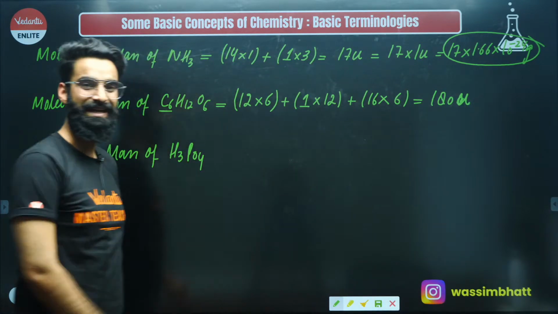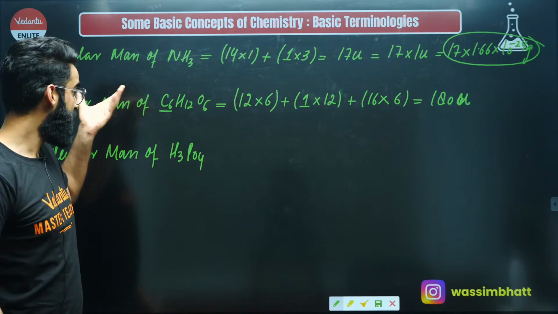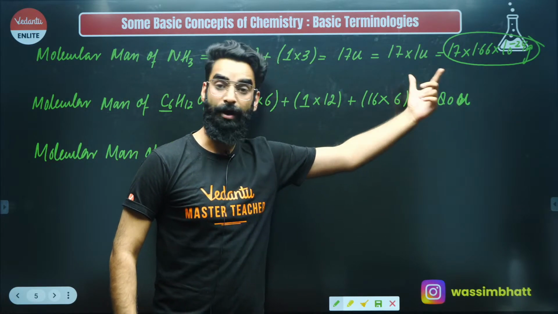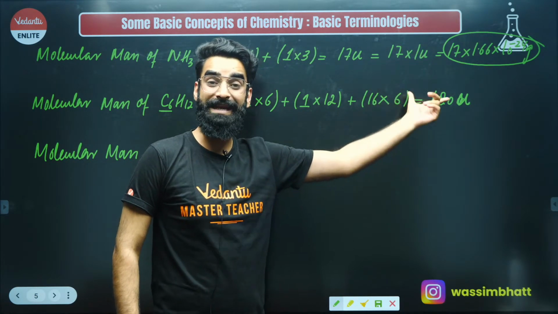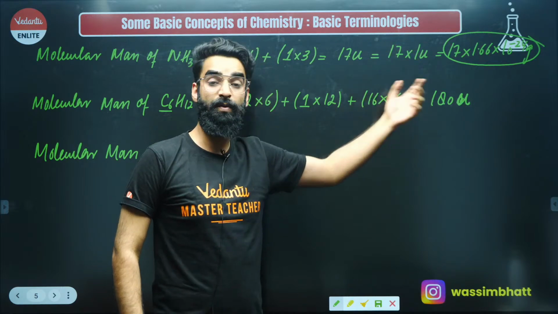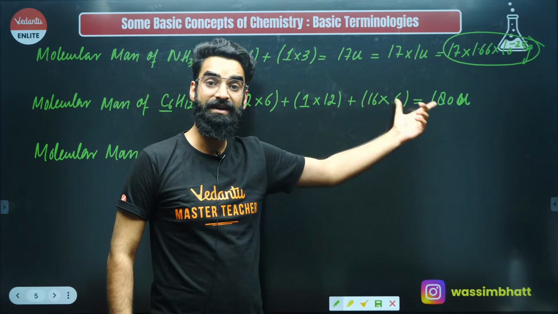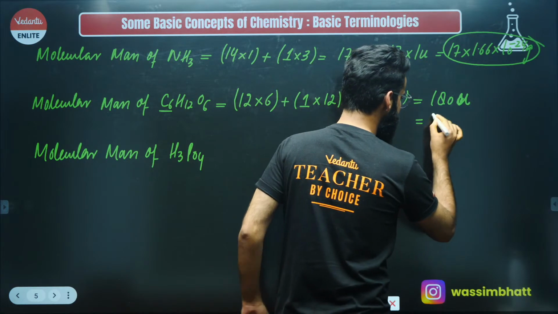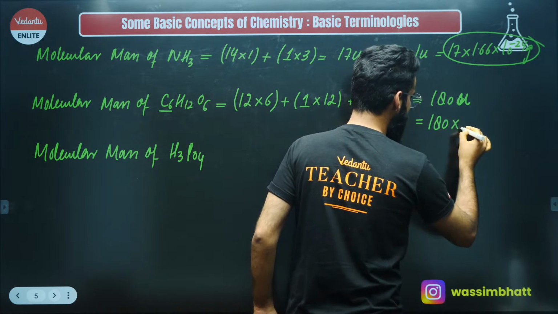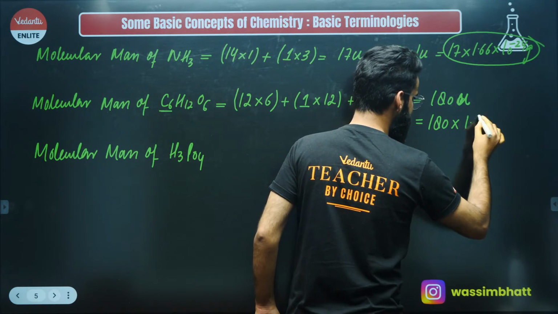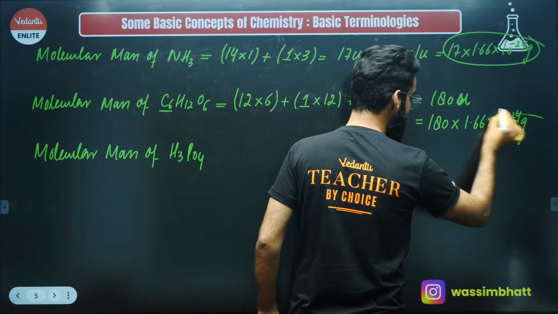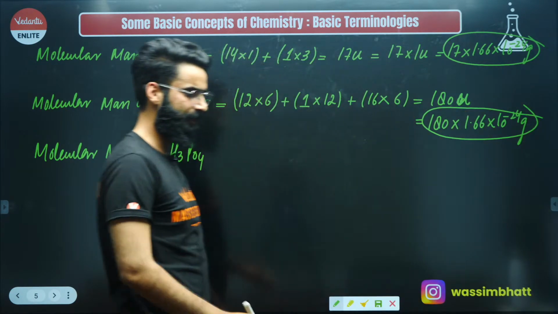And you can easily decode this as well. I can say one glucose molecule is 180 times heavier than 1 AMU, or you can say one glucose molecule is 180 times heavier than 1 U, or you can say one glucose molecule is 180 times heavier than 1/12 of the mass of a carbon-12 atom, or else you can easily calculate its mass in grams as well. You can say 180 multiplied by 1 U. Instead of 1 U, you can write 1.66 into 10 raised to minus 24 grams, right? This is how you can write it as well, correct?